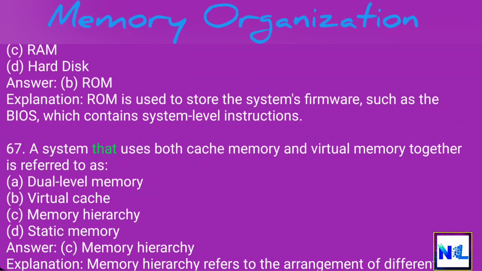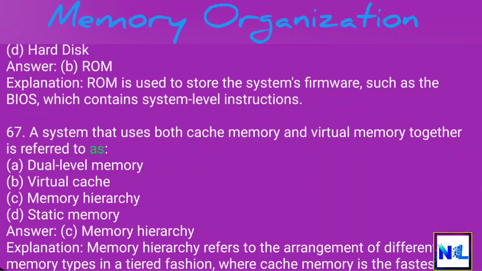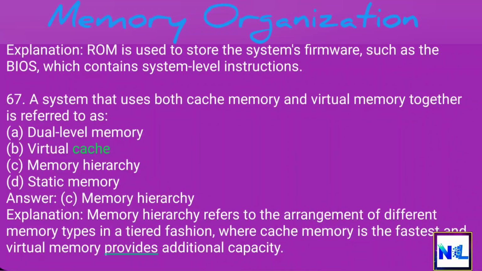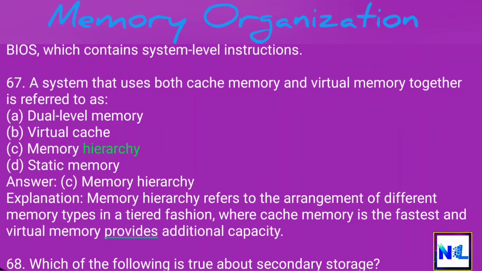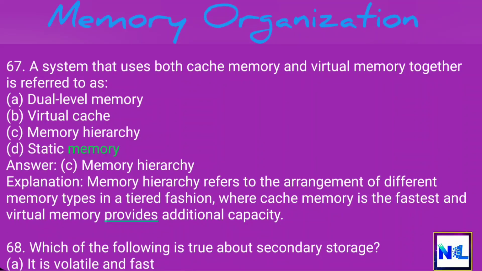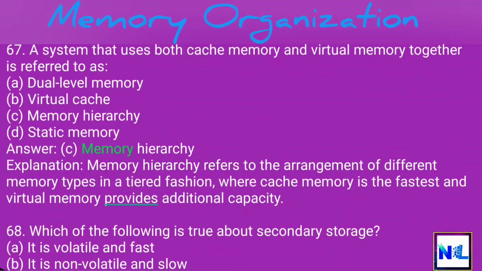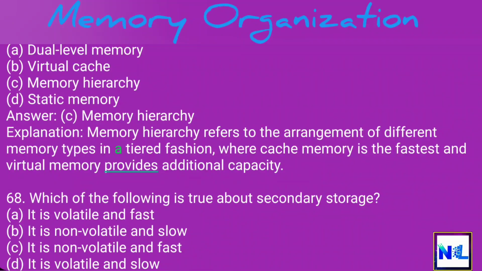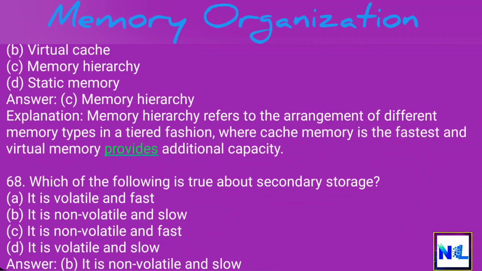67. A system that uses both cache memory and virtual memory together is referred to as A. Dual-level memory. B. Virtual cache. C. Memory hierarchy. D. Static memory. Answer. C. Memory hierarchy. Explanation. Memory hierarchy refers to the arrangement of different memory types in a tiered fashion, where cache memory is the fastest and virtual memory provides additional capacity.